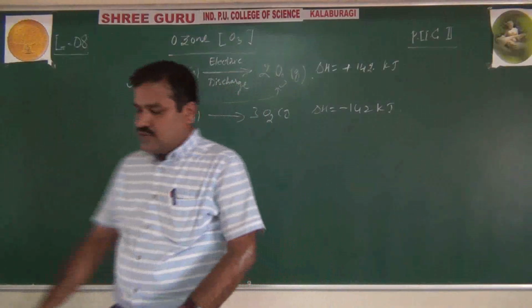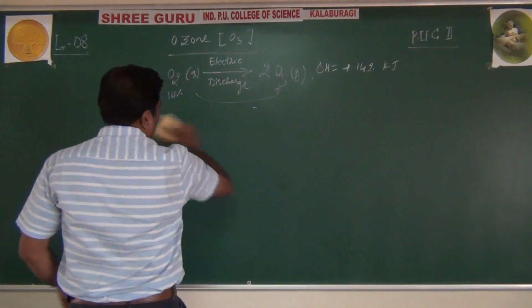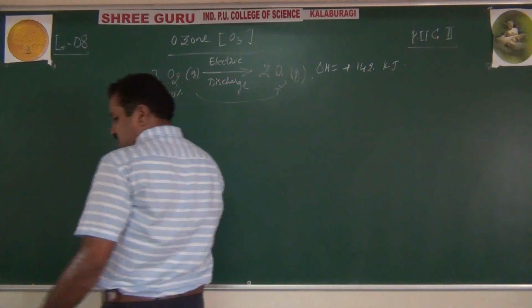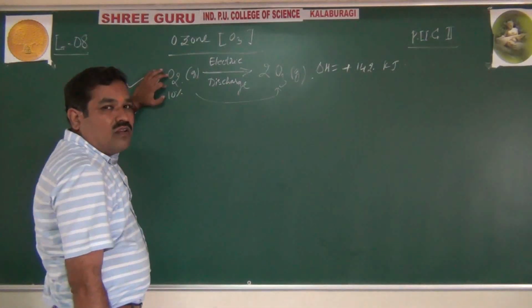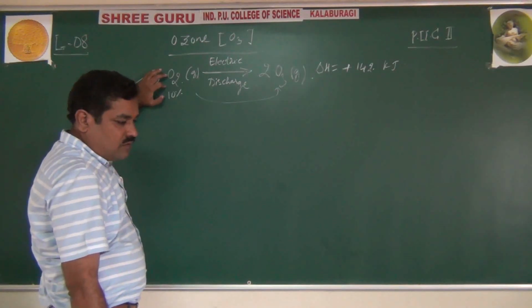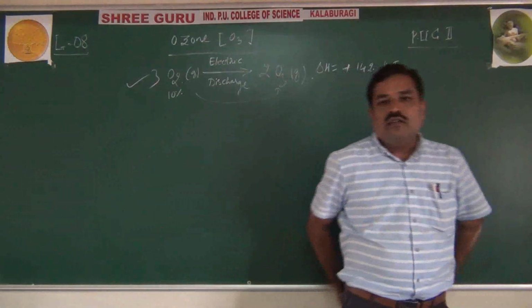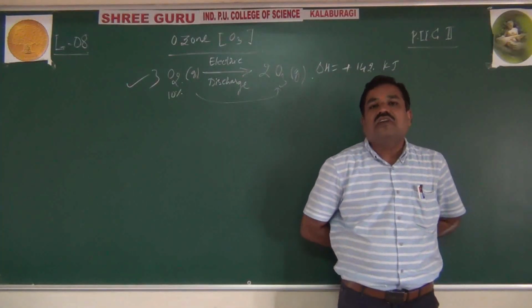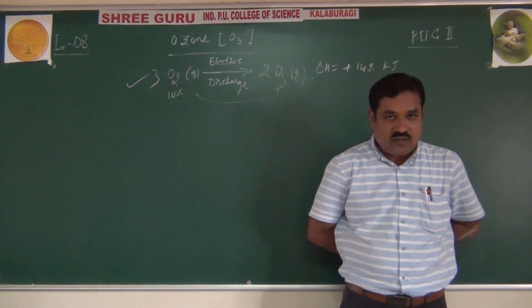As you know, this is the isotope of oxygen present exactly 20 kilometers above in the atmospheric air, right? And this is responsible for protecting us. It will protect us from the ultraviolet rays of the sun, that you already know. It acts as a filter. Direct sunlight will not come to Earth.